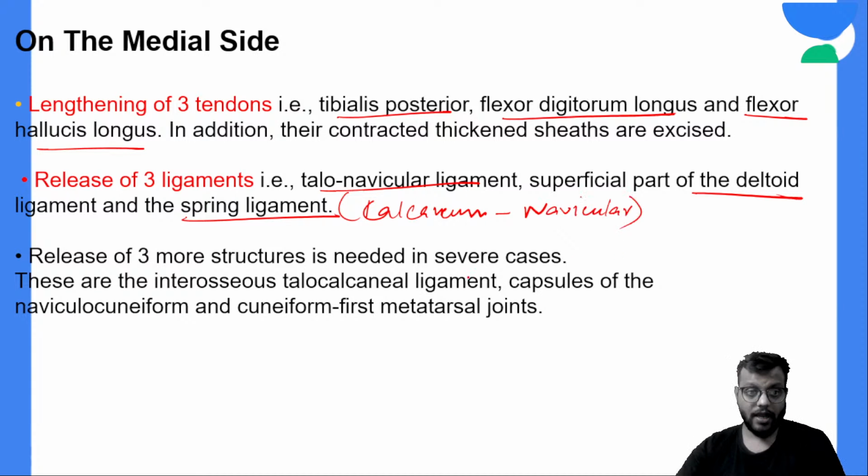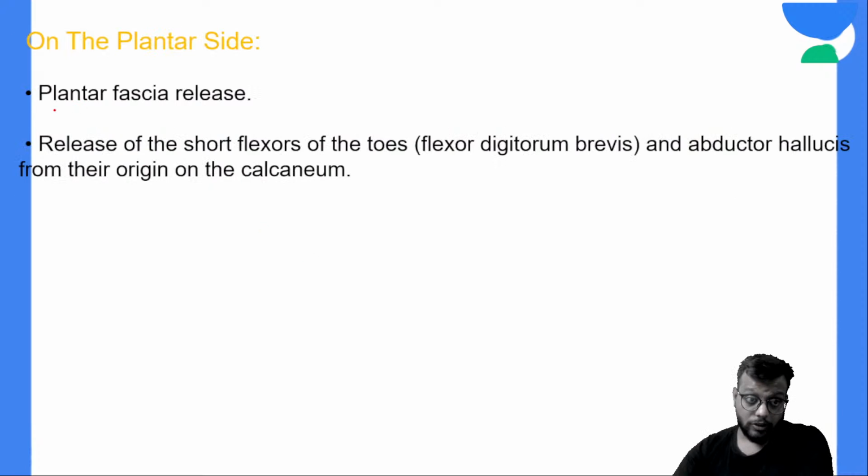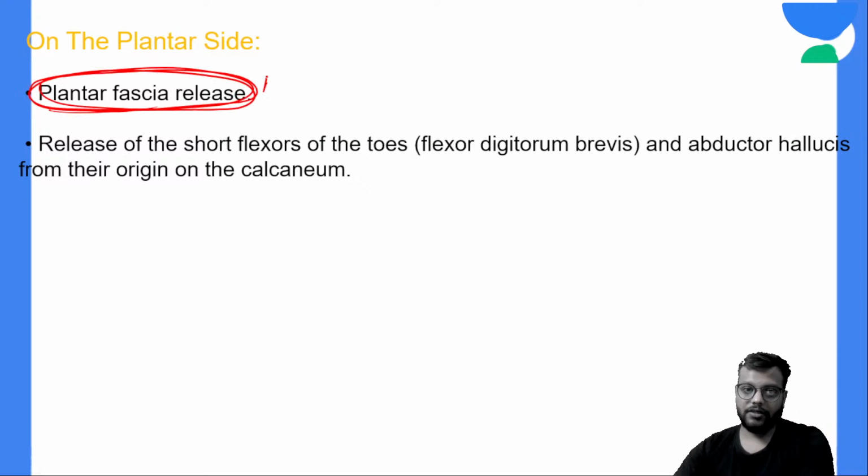Okay, and capsules of the joints, and also the plantar fascia is released. Okay, so this is very important in the PMSTR.